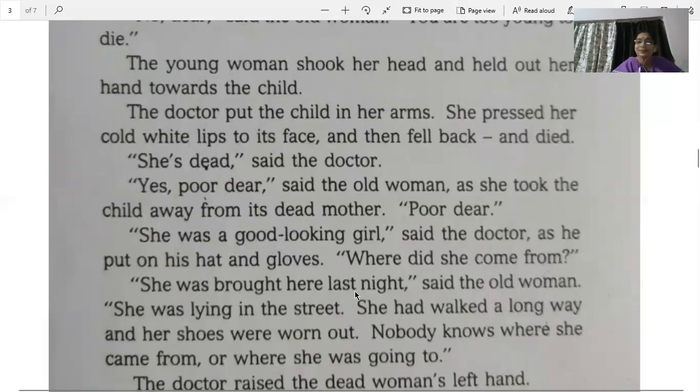She was brought here last night, said the old woman. She was lying in the street. She had walked a long way and her shoes were worn out. Worn out means torn, फट गए थे. इतना चल के आई थी कि उसके जूते बिल्कुल फट गए थे. Nobody knows where she came from or where she was going. So the old woman informs the doctor that nobody knows where she came from. She was lying on the streets and we picked her up and brought her here.